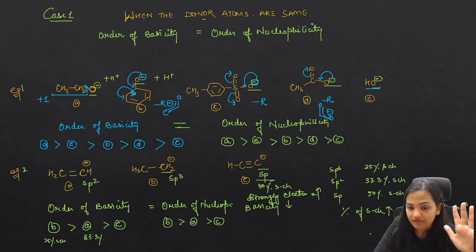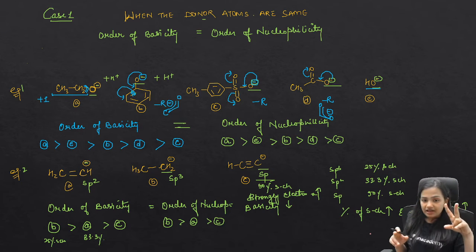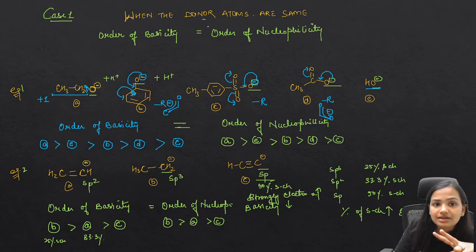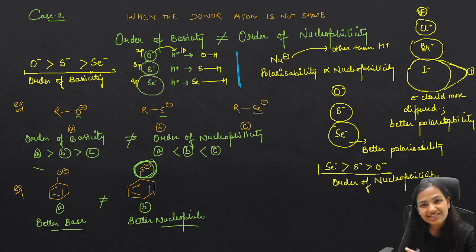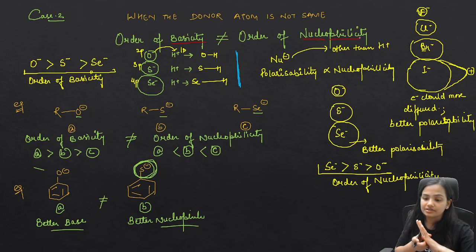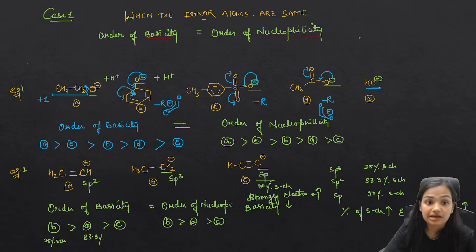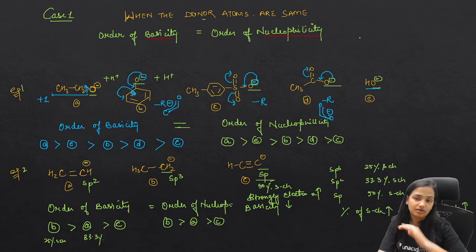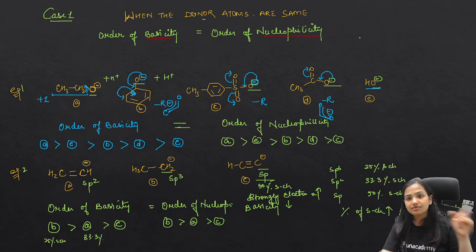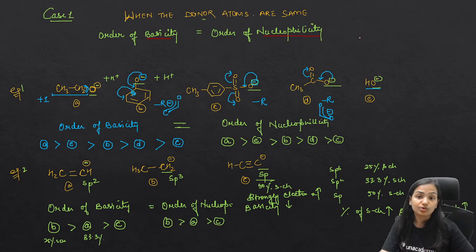Here I have given you the example for this. I have taken two cases. When the donor atoms are the same, basicity is equal to nucleophilicity. And in the other case, when the donor atoms are not the same, basicity is not equal to nucleophilicity. If you know any one of those, you can answer the other one. When the donor atoms are not the same, every time we cannot say that the order of base is equal to the order of nucleophile. When donor atoms are the same, the orders are going to be the same; when they are not the same, they are not going to be the same.